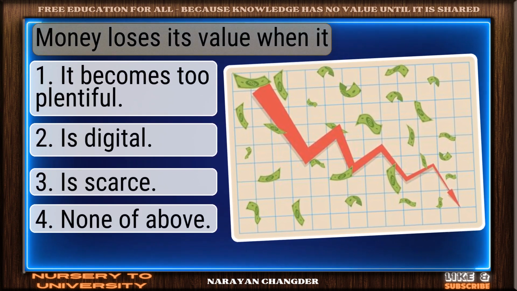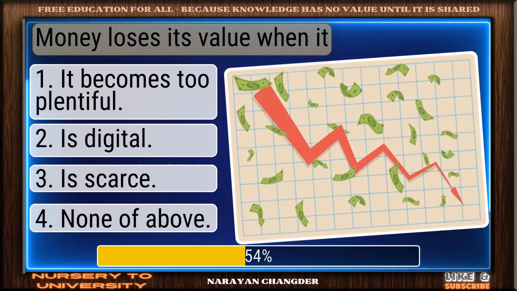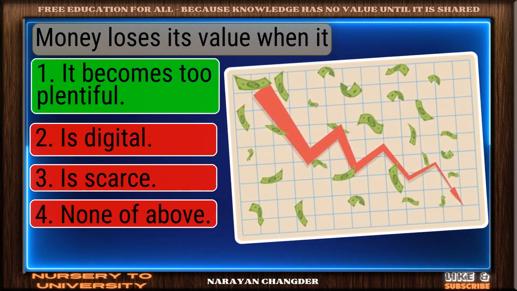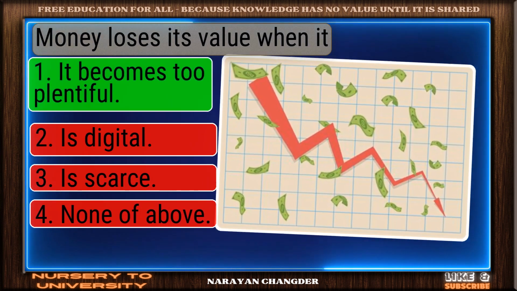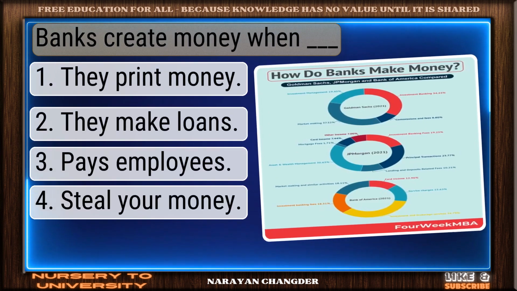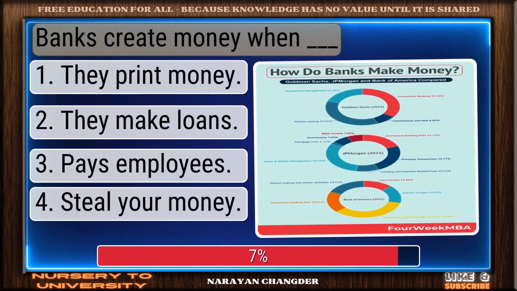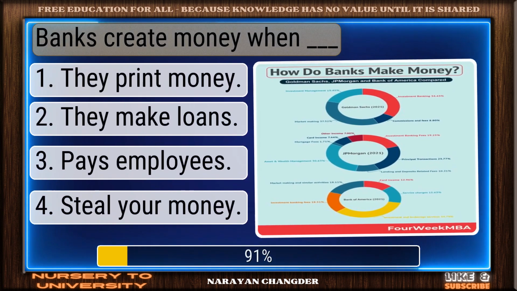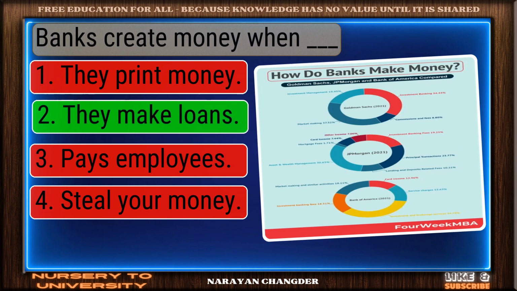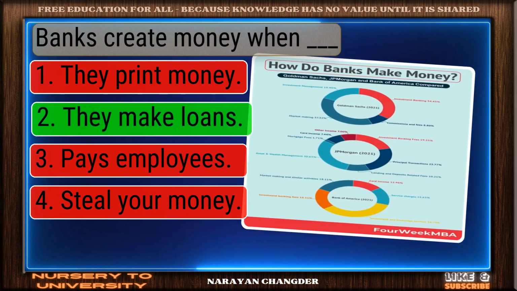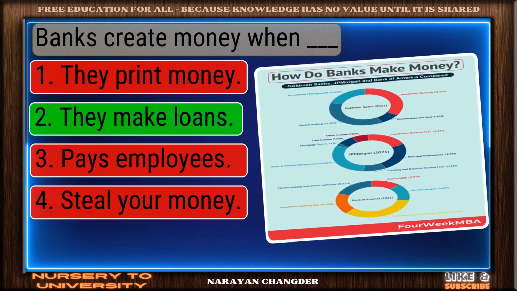Money loses its value when it. Valid point. It becomes too plentiful is true. Banks create money when dash. Clear logic. Your choice, they make loans, is sound and 100% true.